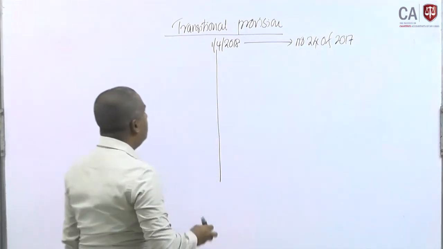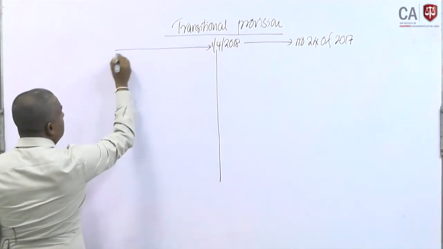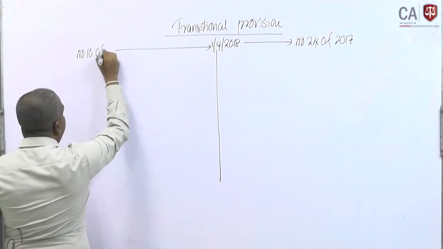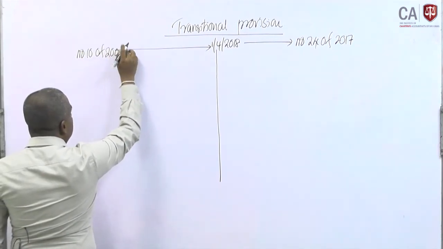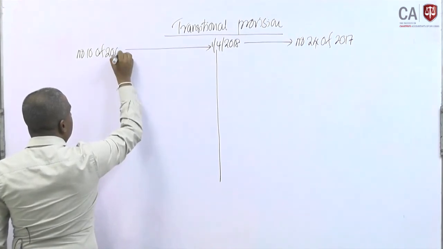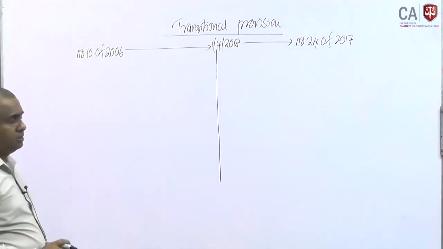Up to this point we applied the Act number 10 of 2006. These are different applications.